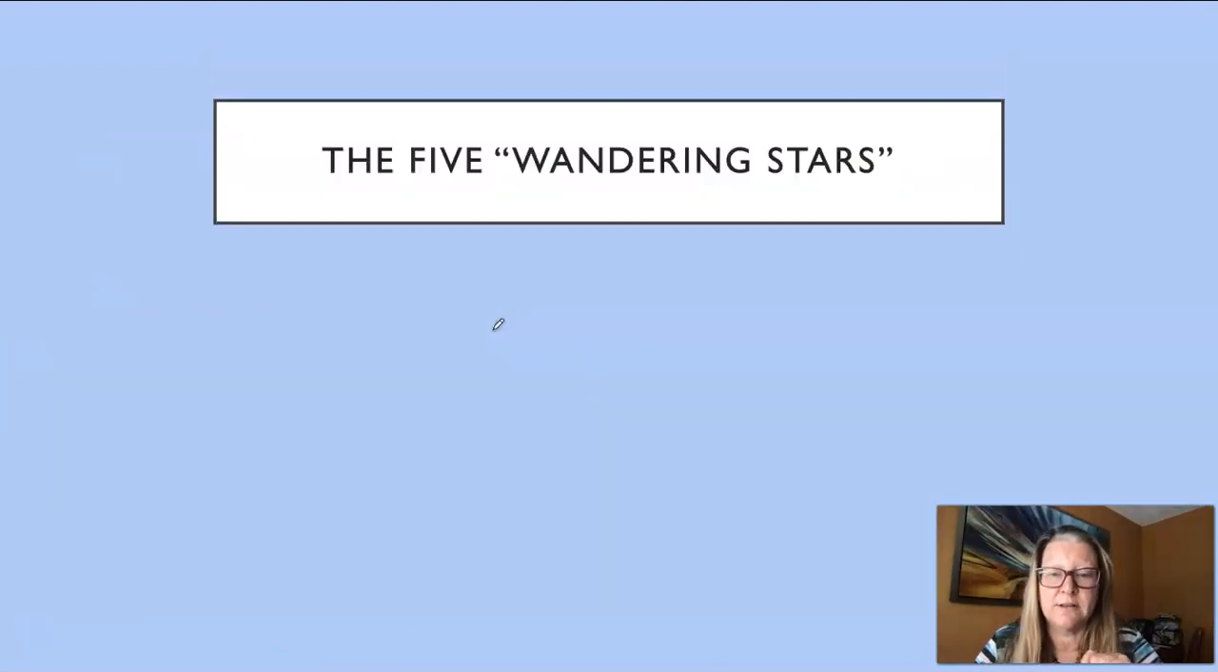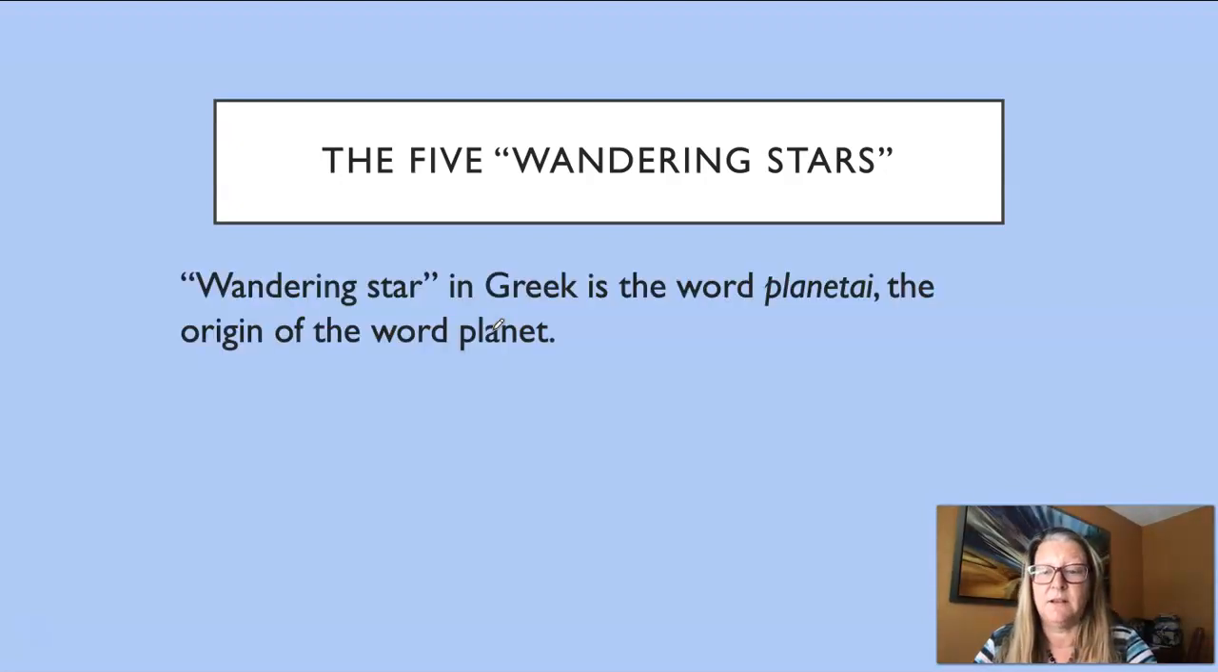These 5 wandering stars, as it turned out, were actually planets. And in fact, the Greek word for wandering star is planetai, and that is the origin of the word planet. So you might want to pause and see if you can figure out what 5 planets we can see from Earth without a telescope. Because remember, there was no telescope thousands of years ago. I'm going to put them up here in order from closest to the sun to farthest. So see if you can figure them out before I do that.